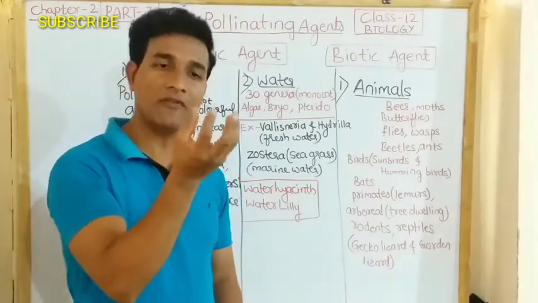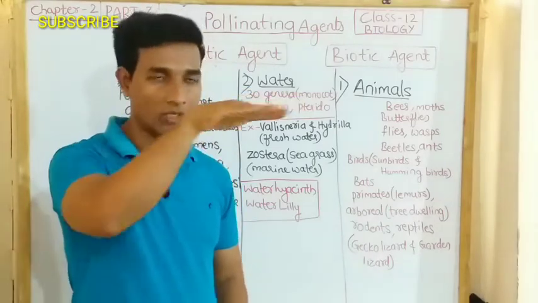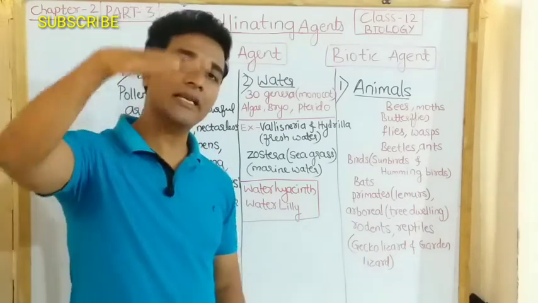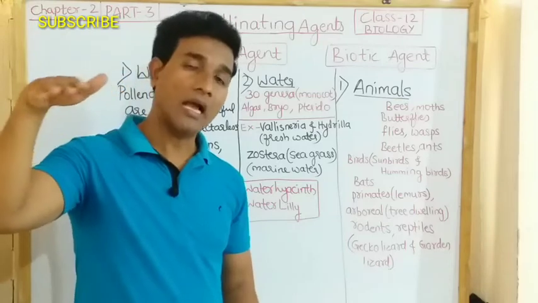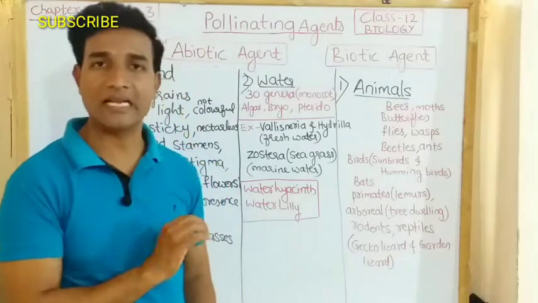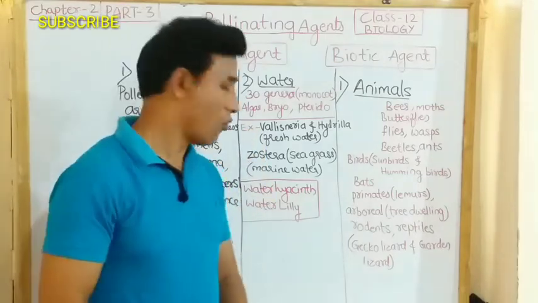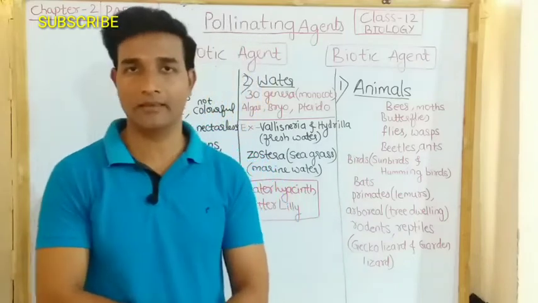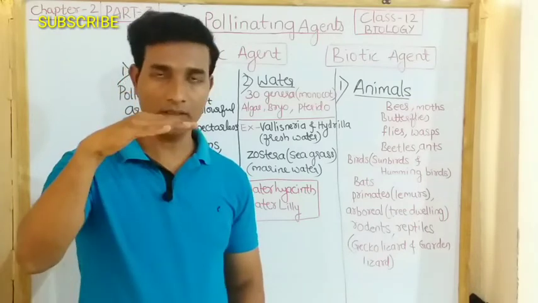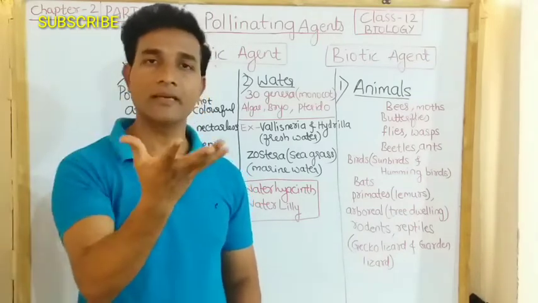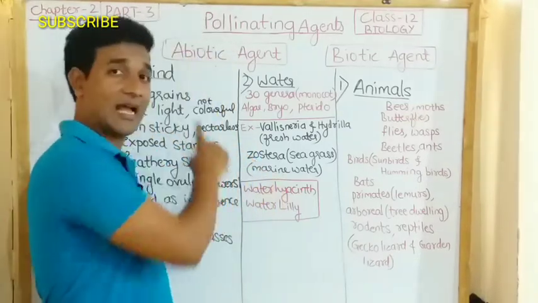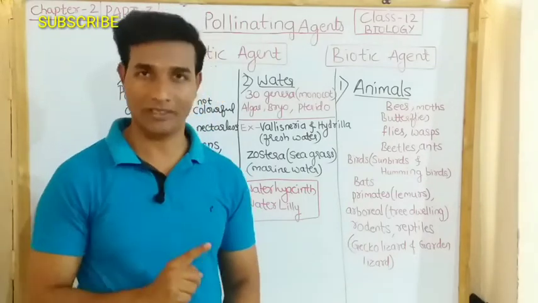So here the female flower comes to the surface of the water, so that the male flowers from the bottom release pollen grains and they reach the stigma passively through the water current, and thus pollination is achieved in Vallisneria. In water hyacinth as well as water lily, the flower emerges above the water, and then the pollination is achieved by the wind as well as insects, not by the water.